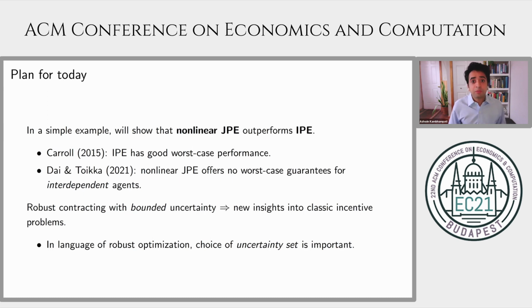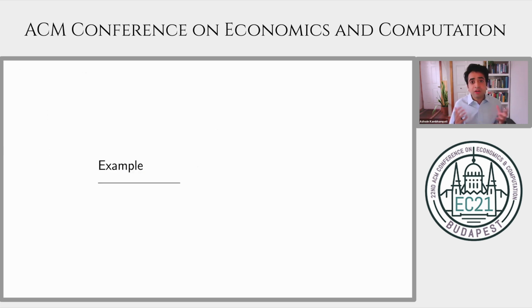So the takeaway of this paper from a modeling point of view is going to be that robust contracting with bounded uncertainty really can yield new insights into classic incentive problems. In the language of robust optimization, the modeler's choice of uncertainty set is quite important in terms of its predictions for optimal contract form with worst case objectives. All right, so without further ado, let me get to the example.